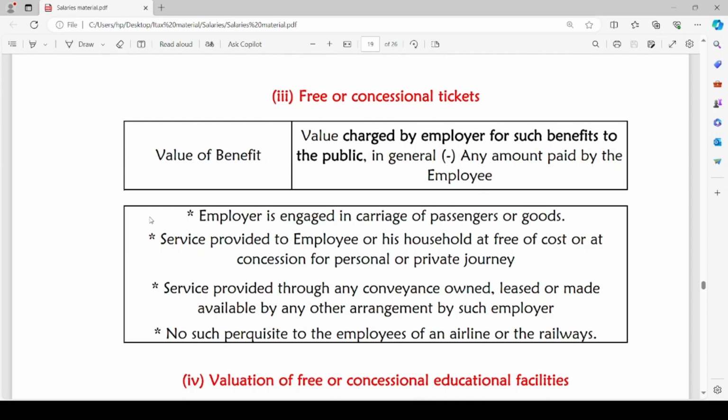And the employer should have been engaged in the carriage of passengers or goods. In such a case, the value of perquisite will be the value charged by the employer for such services to the general public minus any amount paid by the employee. No such perquisite to the employees of an airline or the railways. That means there is no such benefit or amenity which will be extended to the employees of an airline or railways.